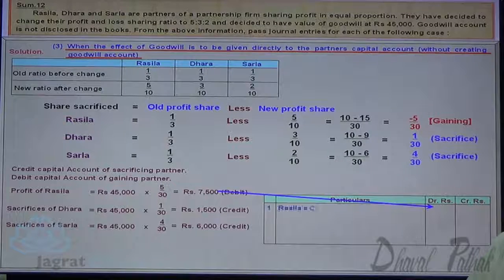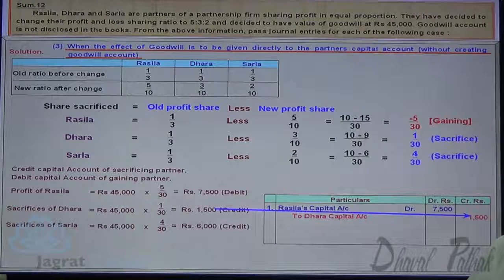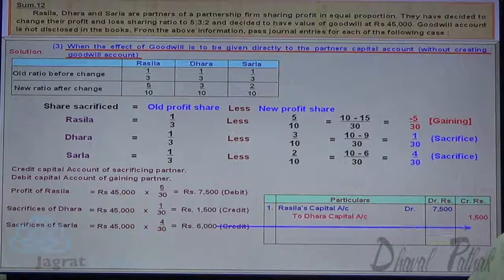Journal entry for that is Rasila's capital account debit, to Dhara's capital account credit, Sarla's capital account credit.